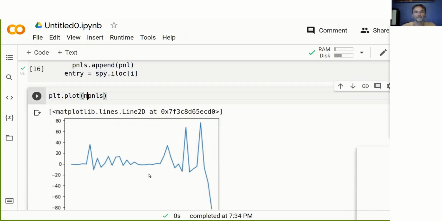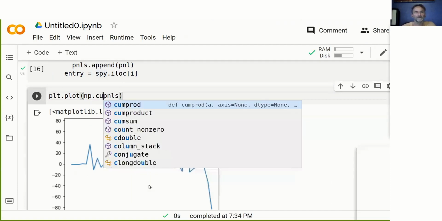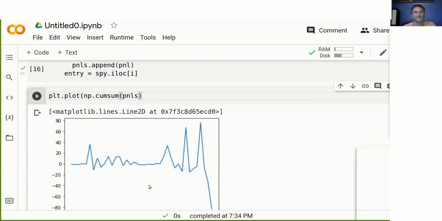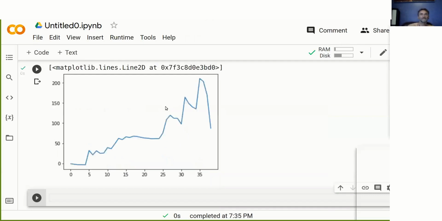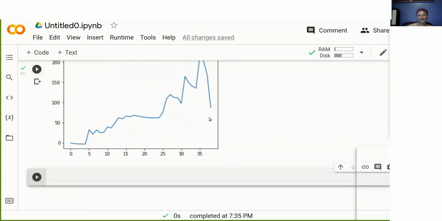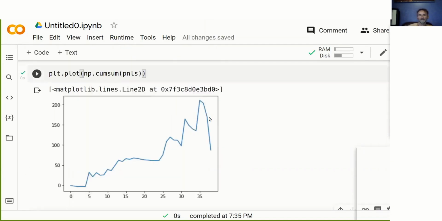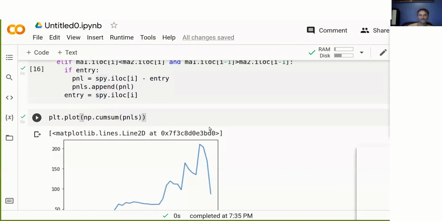So what we want is the cumulative value of the dollar P&Ls. So we use the cumulative sum function, np.cumulative_sum, and we run it again. And you can see here, our strategy goes and then makes some money, and then it does a massive, massive drop. Now, most likely, who can guess when this drop happened? That's April 2020, the COVID crash, right?